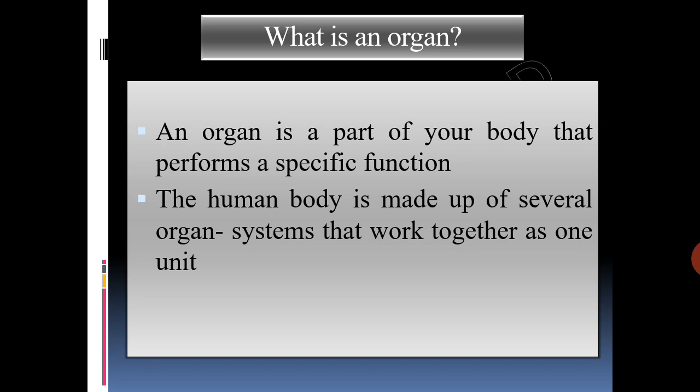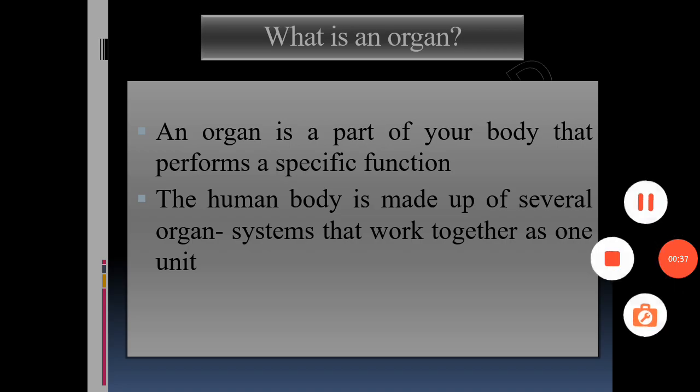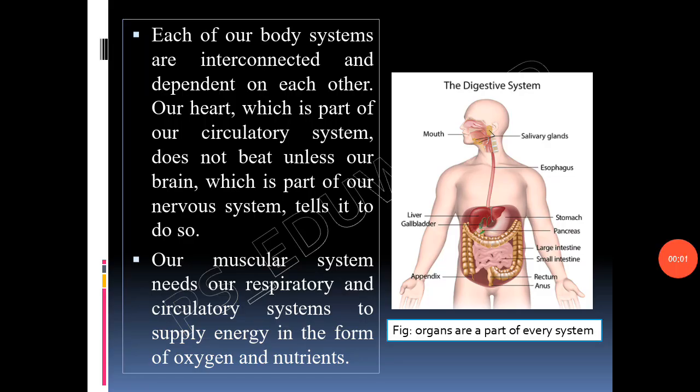The human body is made up of several organ systems that work together as one unit. Organs are a part of every system. For example, the human digestive system consists of the stomach, large intestine, small intestine and several other organs. Each is composed of different tissues.